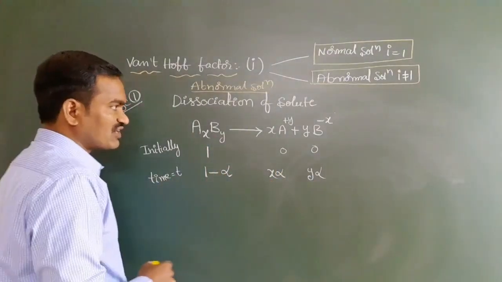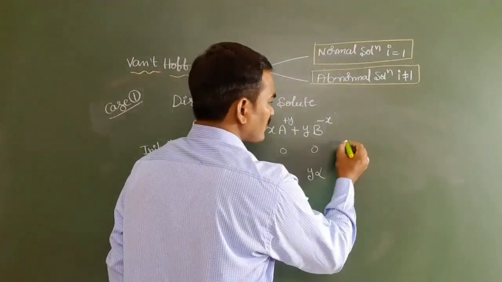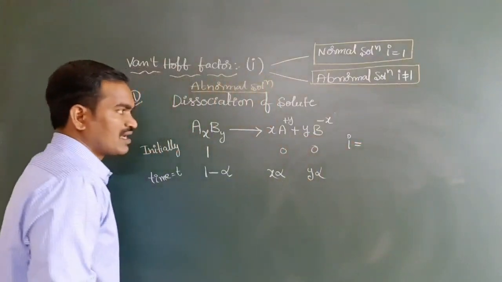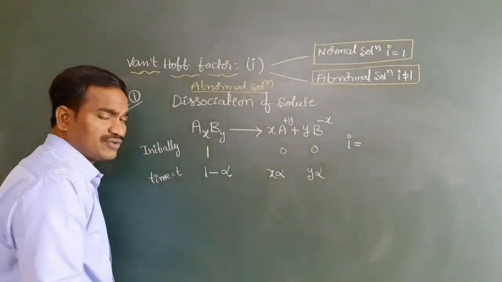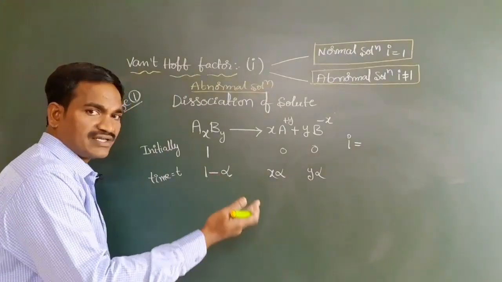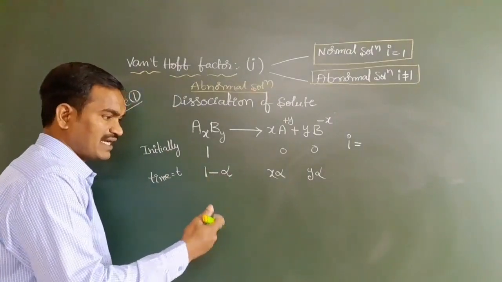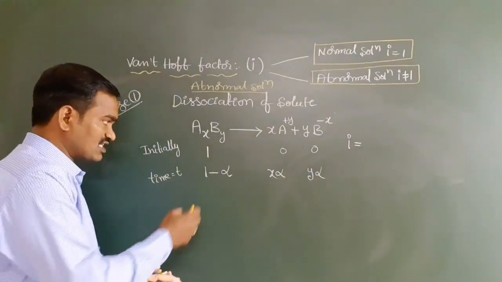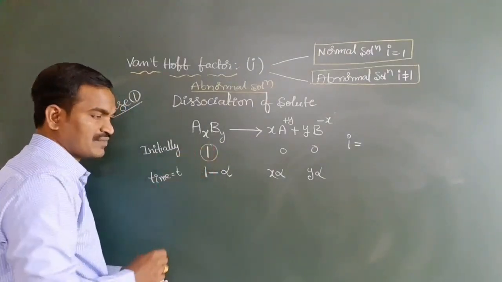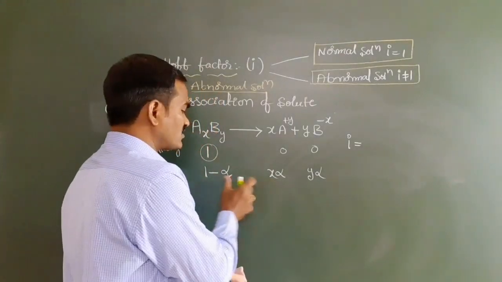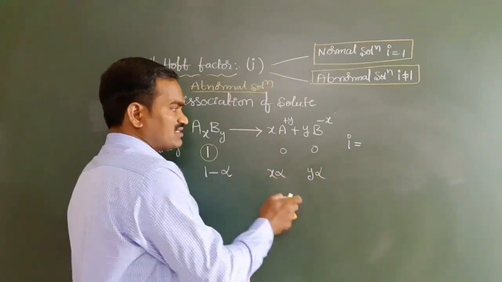Now what we are going to do here is, you all know very well, the i value is equal to, you know, no? What is that? Number of particles after dissociation divided by number of particles before dissociation. So the number of particles before dissociation is 1. Right here you see this formula. After dissociation we have to add all these things.